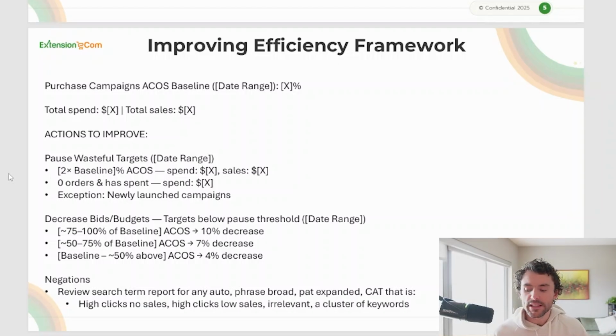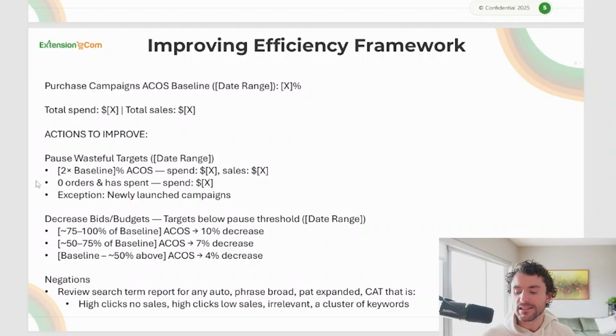When it comes to pausing wasteful targets, you want to do 2x your ACoS baseline. If our ACoS baseline is 40%, 2x would be 80%. Then we want to write out how much spend that would cut and how much sales that would cut, and we can easily reference that back to our total spend and total sales. We can have a little bit of a catch where, if we're going to cut too many sales, we'd rather do a more aggressive bid decrease.